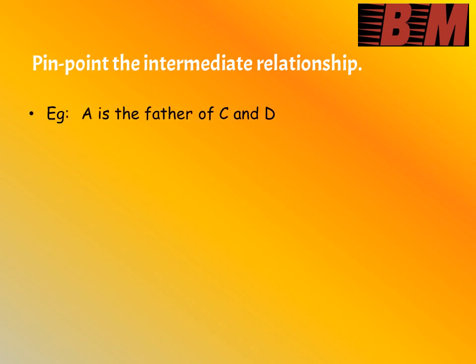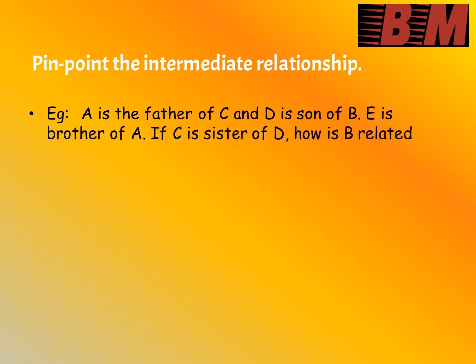A is the father of C and D is the son of B. E is the brother of A. If C is the sister of D, how is B related to E? Here first I am writing down A, and A is the father, which is male gender, so I am enclosing A within a square. And C is the child of A, so I am representing the generation with the help of a down arrow and writing C below it.